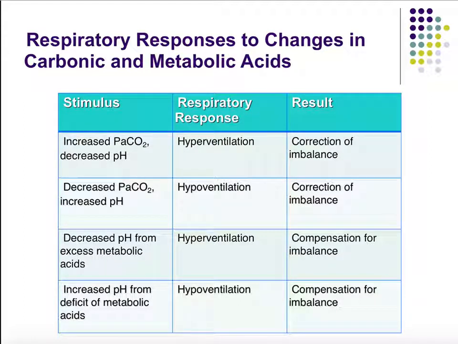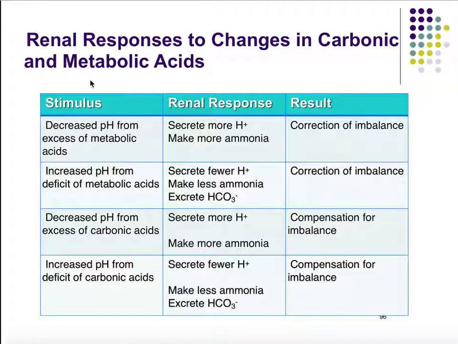It doesn't matter. Our respiratory system will still try to help to fix that. So when we have a decrease in pH, when we become too acidic because we're making too many metabolic acids, our respiratory system will still hyperventilate to try to remove CO2 and remove the acids from our body. So it's a compensation. It's not a correction. Conversely, if we have an increased pH, because we don't have enough acids, we'll hypoventilate to try to retain the CO2.